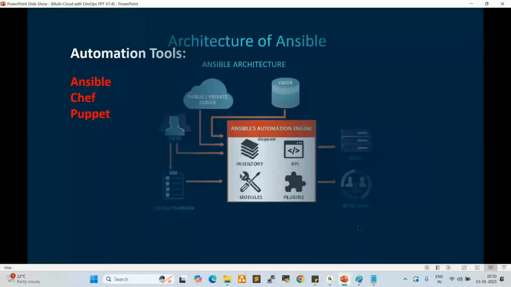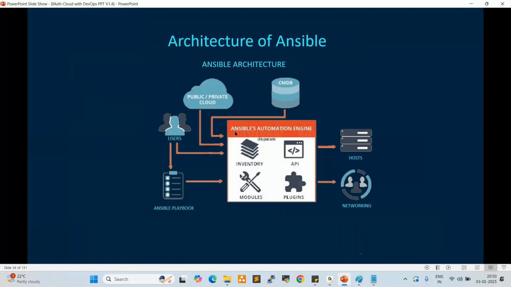So, Ansible architecture. The Ansible automation engine has inventories, APIs, modules, and plugins. While working on Ansible, we'll go very deep into this. As a DevOps engineer, we prepare playbooks and submit them to the modules. From there, through plugins, it moves to networking, and from networking it goes to the host machines, the target machines. Fine.